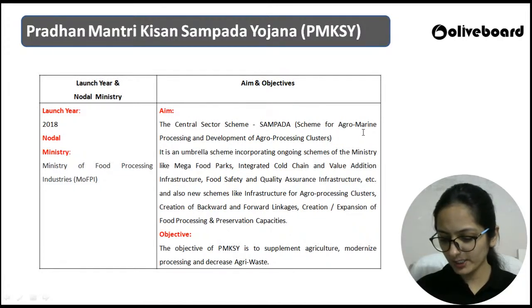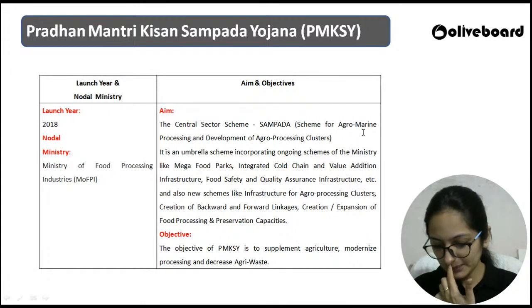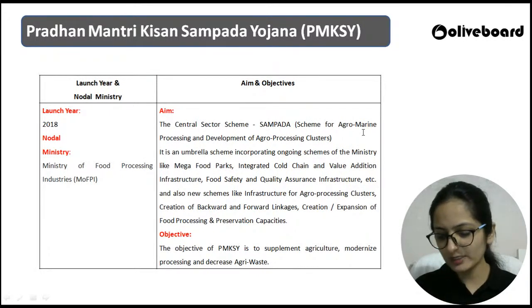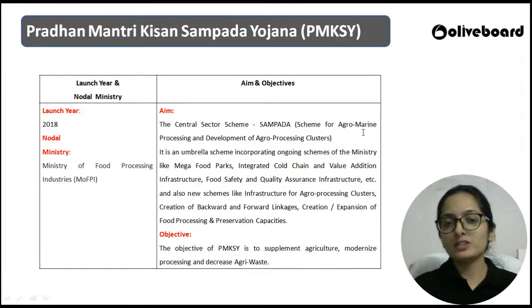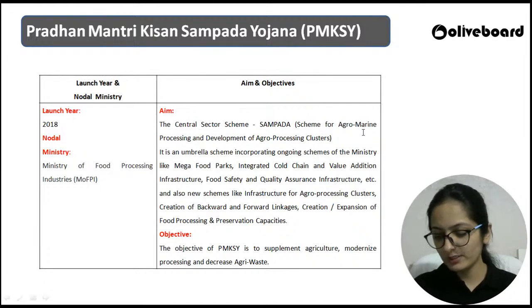In which year? Rakesh is saying 2018. Nitin, Ajay, everybody is saying 2018, and 2018 is absolutely the right answer. My next question to you is, can you please let me know how much percentage of subsidy is being given on the hiring of appropriate storage facilities for top crops? Can you please mention the percentage, the subsidy that is being provided by the ministry for hiring of appropriate storage facilities for the top crops? 10%, 20%, 30%, 40% or 50%?